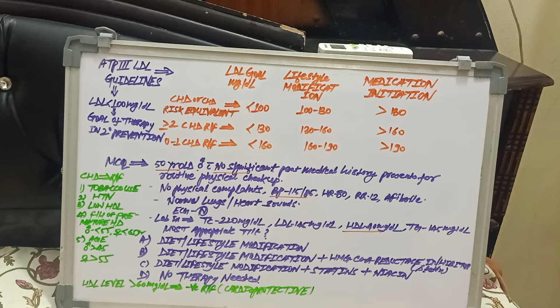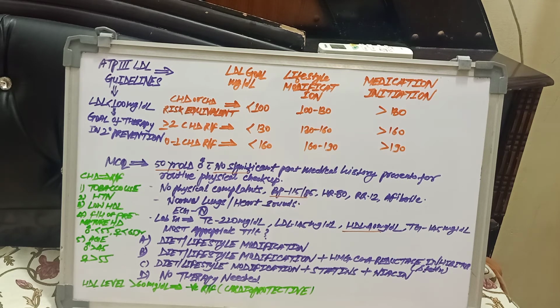An interesting finding: if the HDL level is more than 60 mg/dL, it is considered a negative risk factor, meaning the HDL is cardioprotective for the patient. In our question the HDL level is 40 mg/dL. If the HDL level is less than 40 mg/dL, it is considered a risk factor.